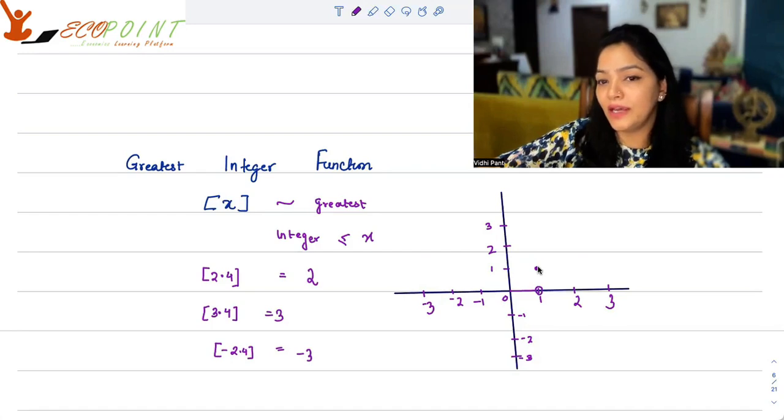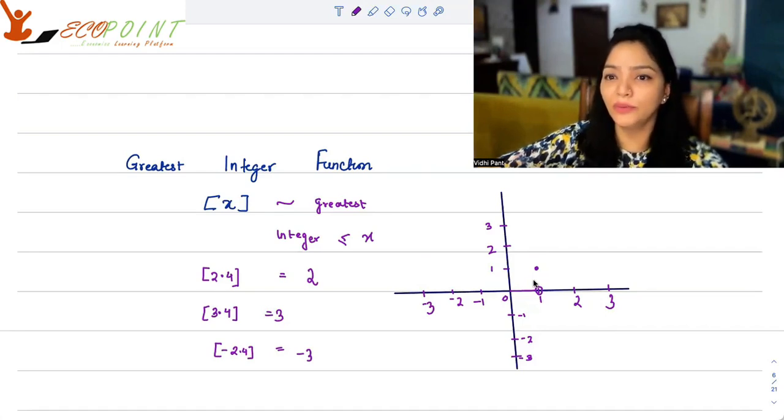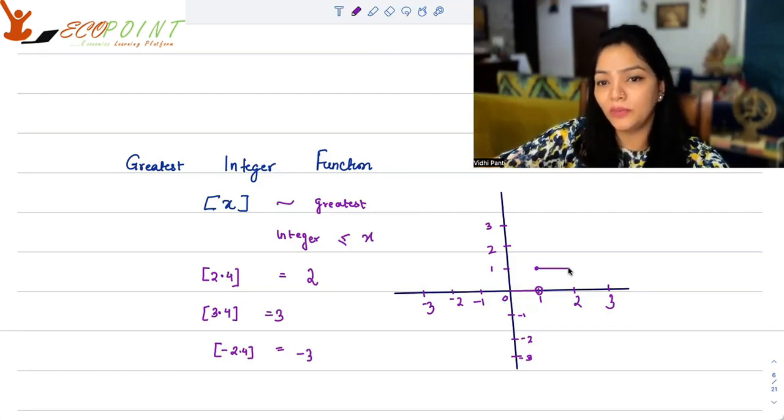And if you will see now, take any input between 1 and 2. Between 1 and 2, the input could be, say, 3 by 2, 1.5. What is the greatest integer less than or equal to 1.5? It's 1, of course. So for any number between 1 and 2, it will be just 1.